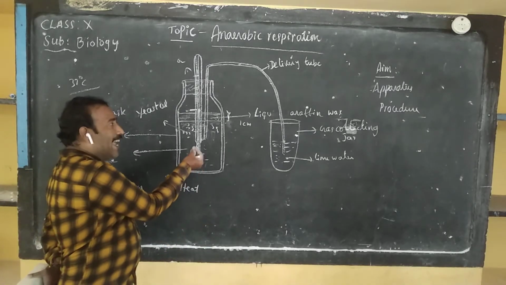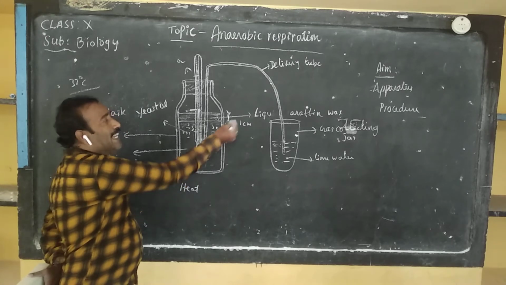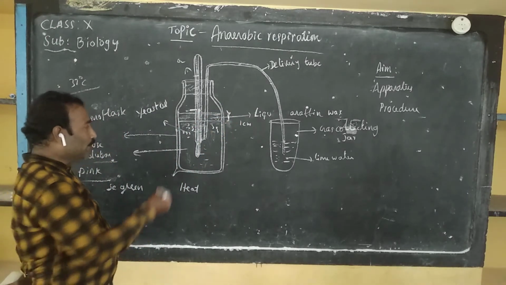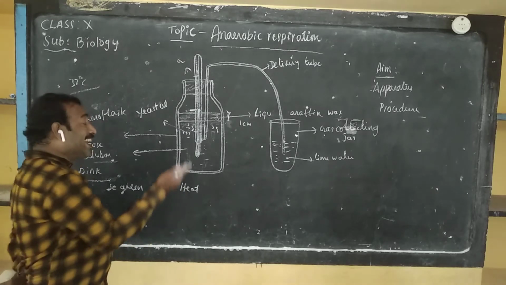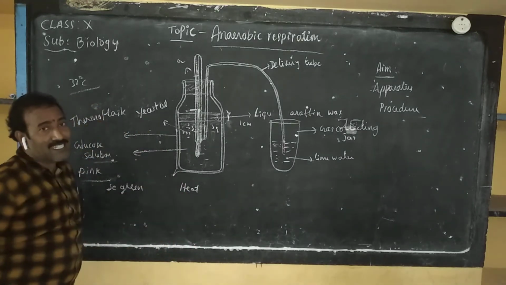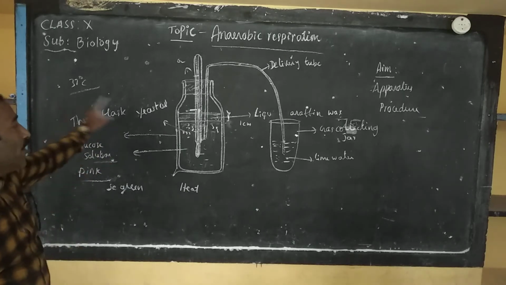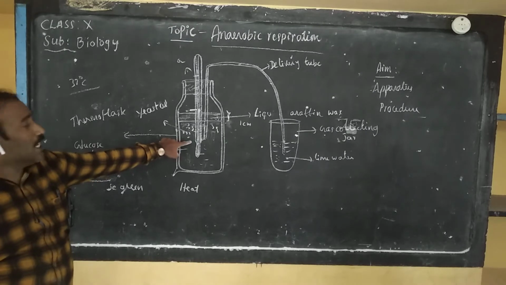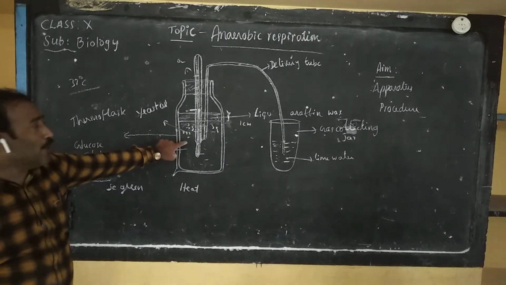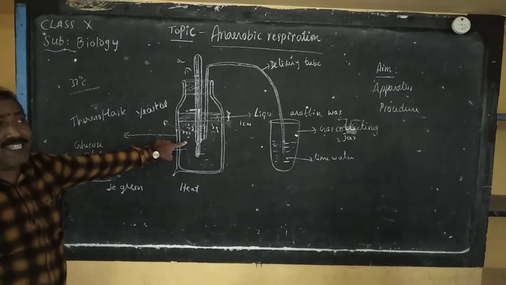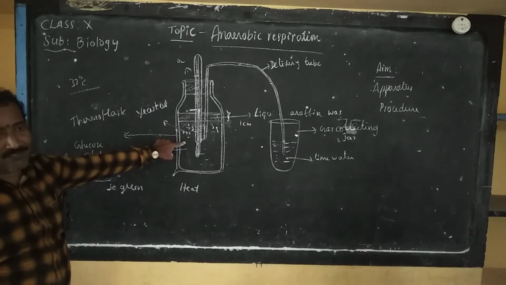Then add a few drops of Janus green B to this glucose solution. Then heat this thermoflask up to 37 degrees Celsius for the removal of oxygen present in the glucose solution. Suppose this glucose solution has oxygen, it can turn a pink color. If no oxygen, it turns a sea green color.